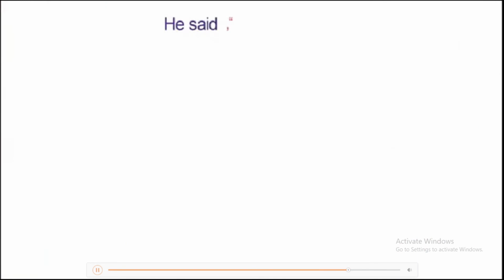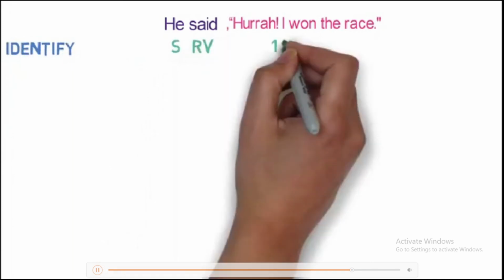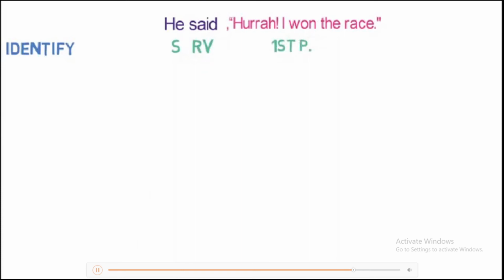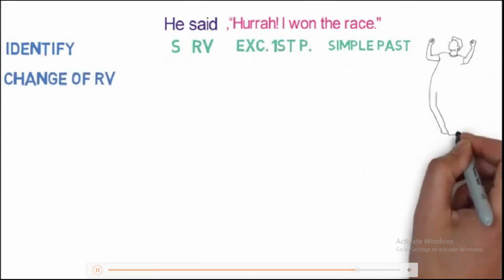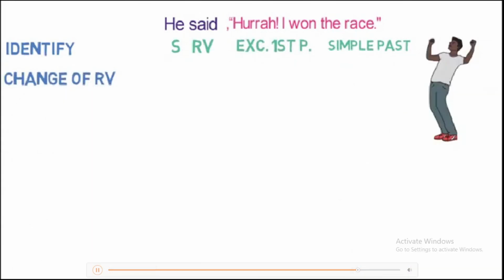He said, "Hooray! I won the race." Step 1 is identify. Here, he is the subject, said is the reporting verb, the pronoun is I. The sentence is in simple past and hooray is the exclamatory word. Step 2, change of reporting verb. Here, hooray is the feeling of joy. So, we will be replacing said with exclaimed with joy. Remember that the word hooray will be removed.